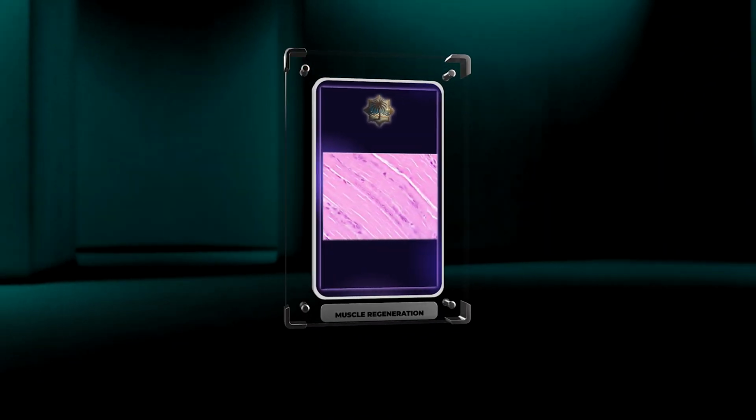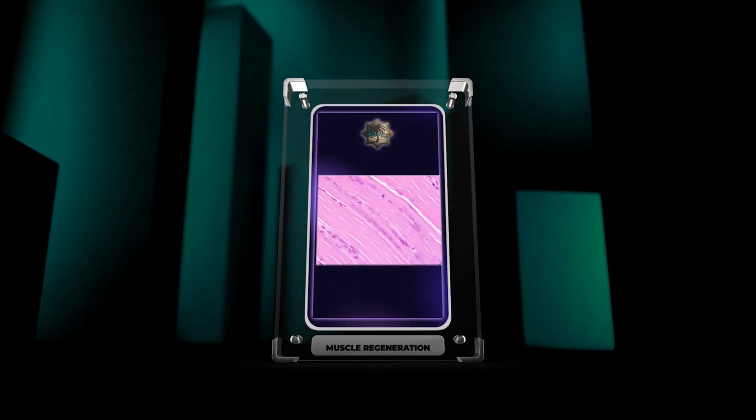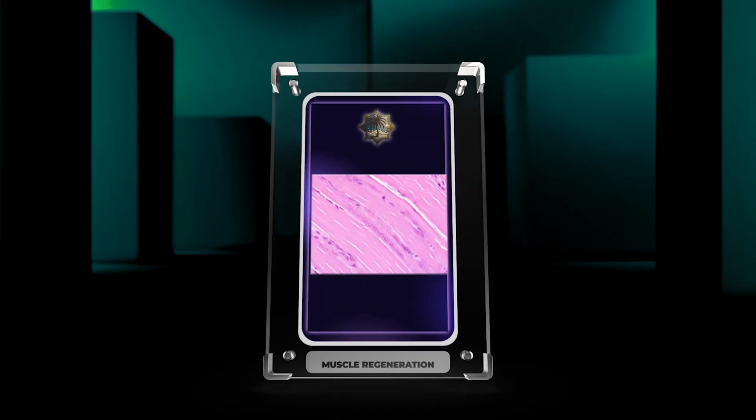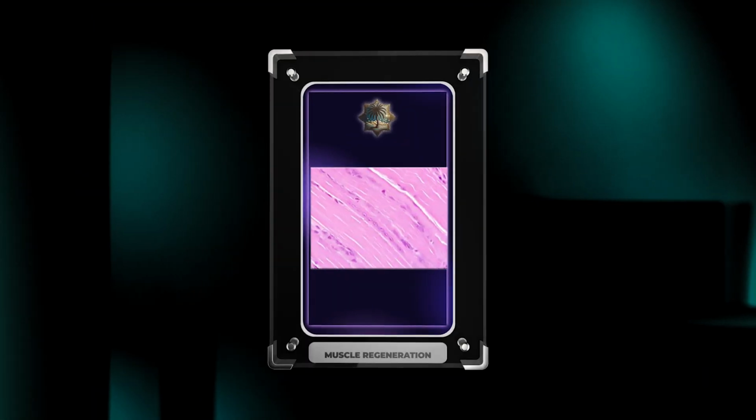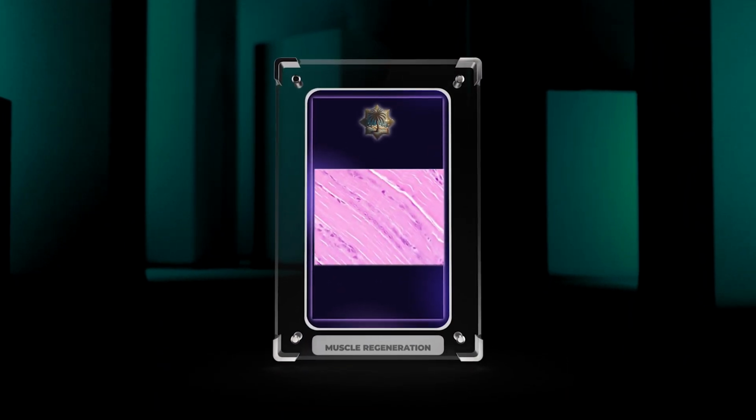Welcome to today's lecture on the fascinating topic of muscle regeneration. In this session, we will delve into the intricate processes and mechanisms that underlie the regeneration of skeletal muscle following injury or damage. Muscle regeneration is an intricate and complex phenomenon that involves the orchestrated interplay of various cell types, signaling molecules, and extracellular matrix components.